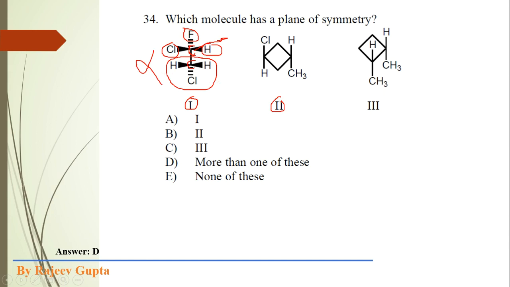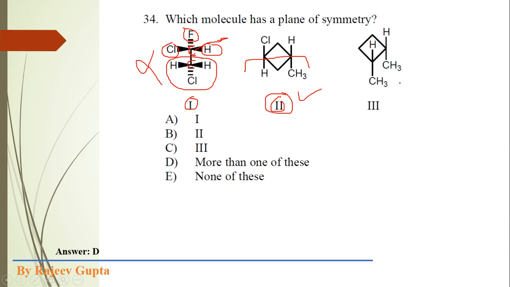Now come to the second molecule. This molecule is a cyclopropane ring skeleton which contains two substituents, chloro and methyl groups. So we can apply a plane of symmetry like this. See, the plane, a diagonal plane, passes through these two carbon atoms and also cuts in the middle the chlorine and hydrogen atom, and the hydrogen and methyl group. So in the second molecule, a plane of symmetry is present.